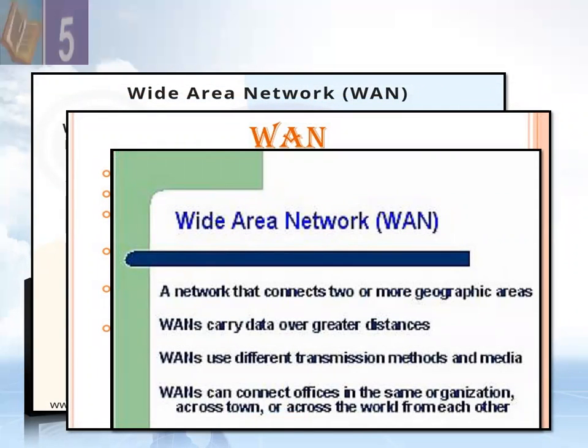WAN is a network that connects two or more geographical areas. WANs carry data over greater distances and use different transmission methods and media. WANs can connect offices in the same organization across town or across the world from each other.